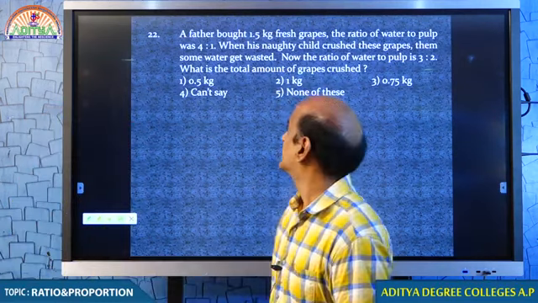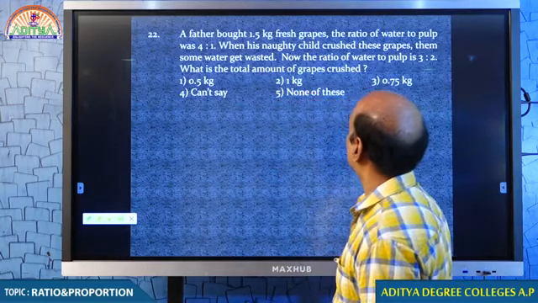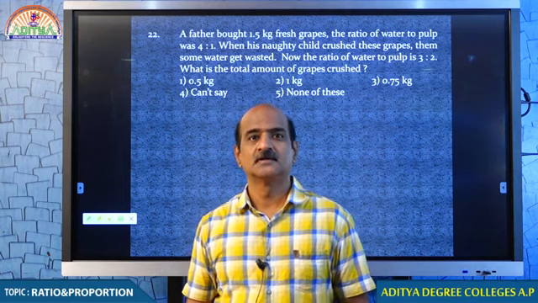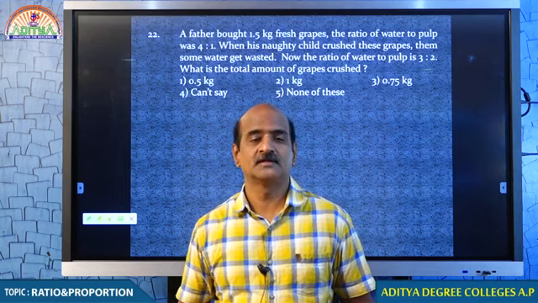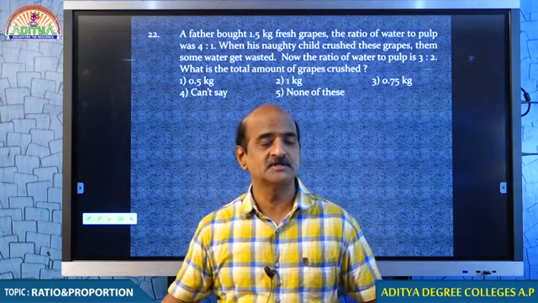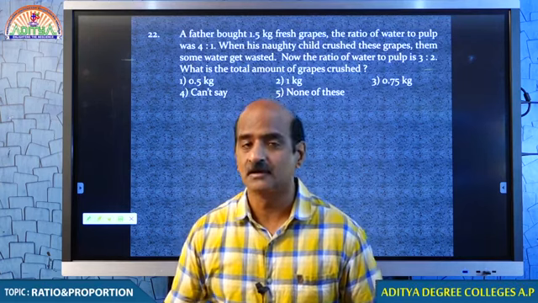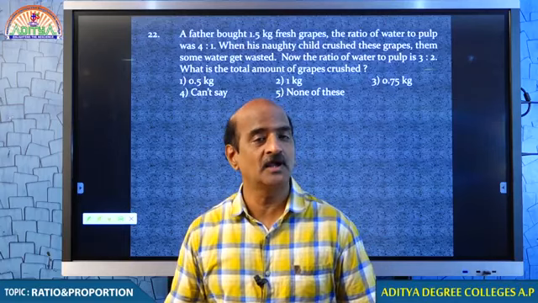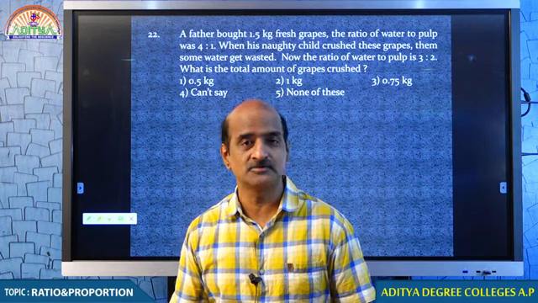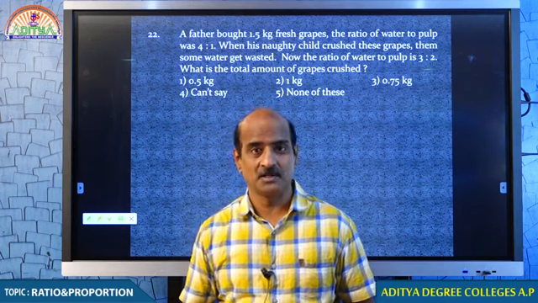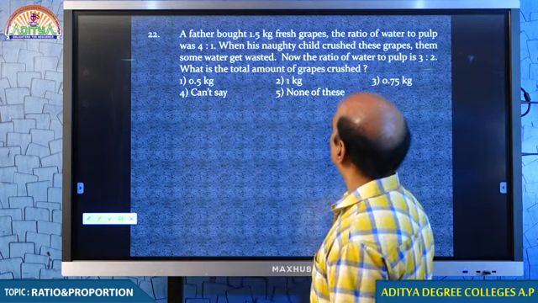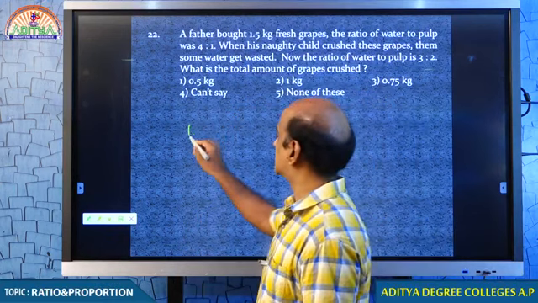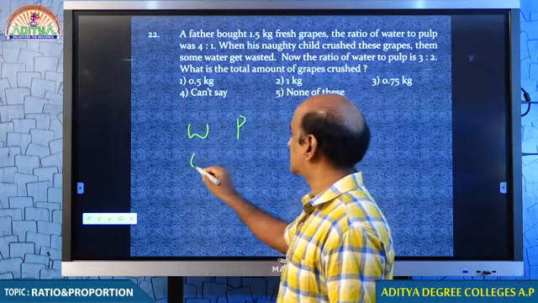Look at the question. A father bought 1.5 kg fresh grapes. You know, fresh grapes. You see, grapes usually we get in summer season. Summer season, tell me what kind of fruits usually we get? Grapes, watermelon. And in this kind of fruits, we have a lot of water. Grapes usually have a lot of water than pulp. Tell me, how many kgs they bought? 1.5 kg fresh grapes. The ratio of the water to pulp was 4:1. Water to pulp was 4:1.